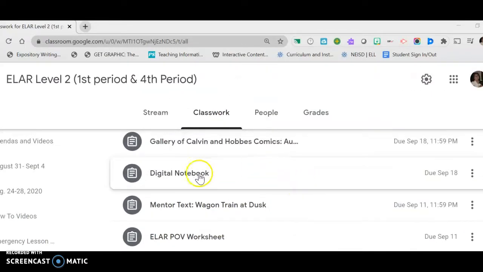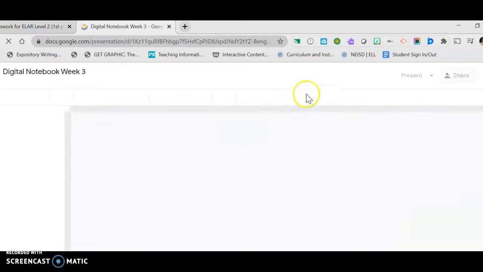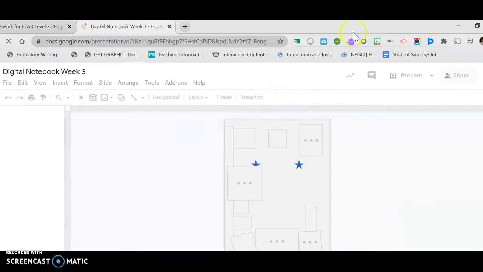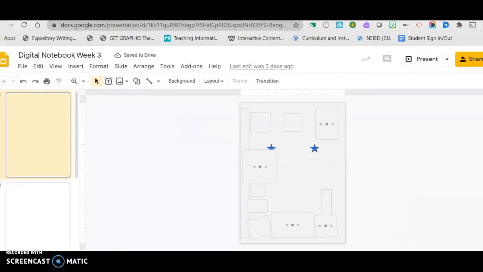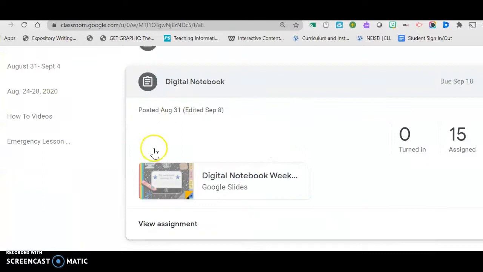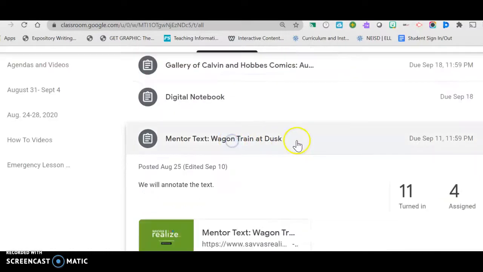What we're going to be doing right now is we're going to open up our digital notebook. So click on your digital notebook. And we're going to be using slides 19 and slides 20. So the other thing we're going to do is we're going to open up Mentor Text Wagon Train at Dusk.